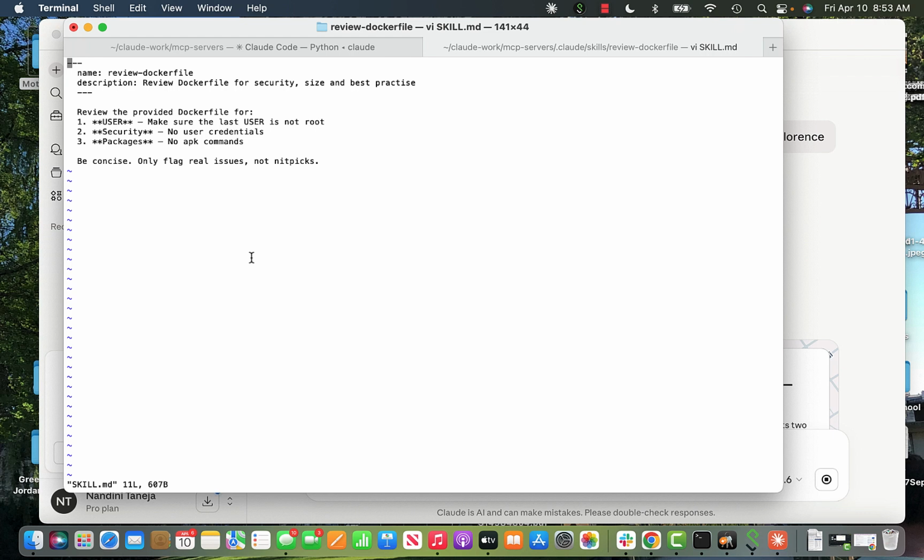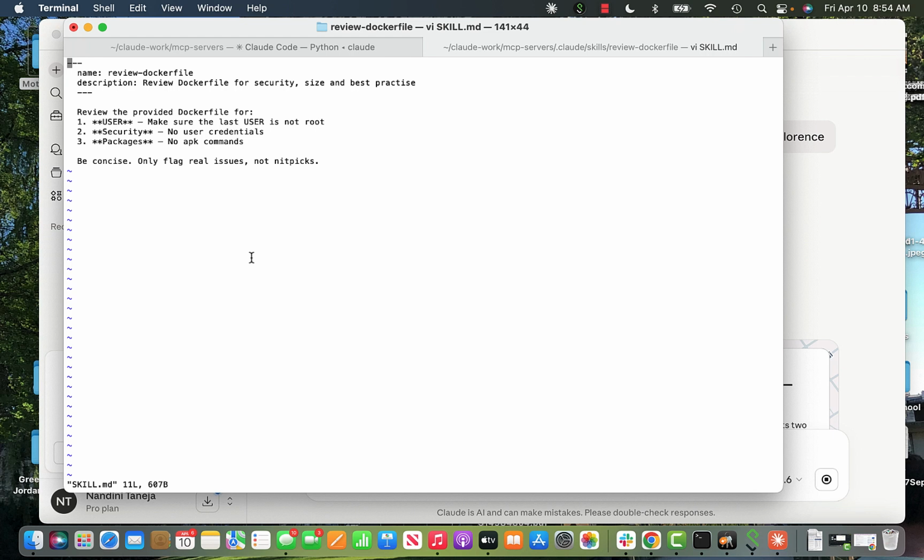or do stuff related to your code. In this case, I am going to just ask it to review my Docker file. What it will tell is what it is supposed to do. I want to make sure that my Docker file is secure. So I will say that the last user should not be root, and there should not be user credentials in there. And also I don't want any apk commands, so no package manager. Simple things, and I will provide it a Docker file.